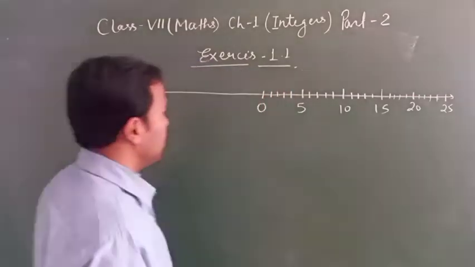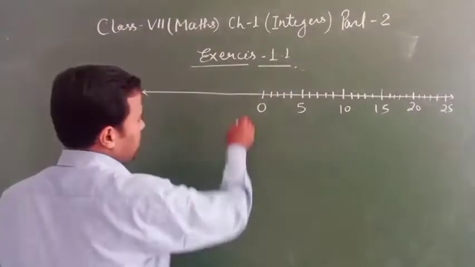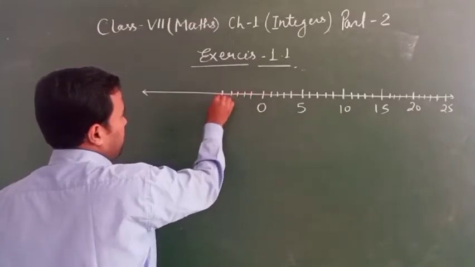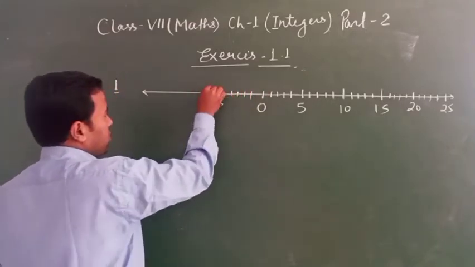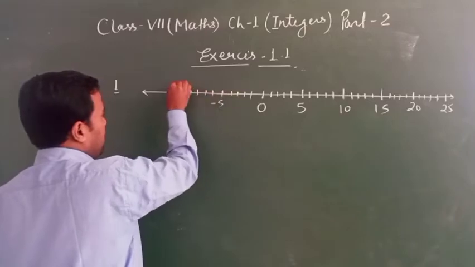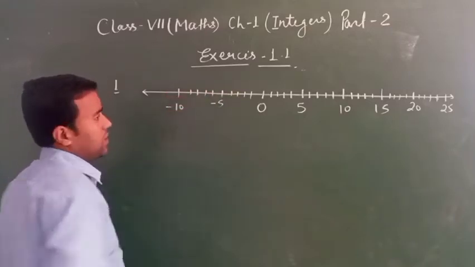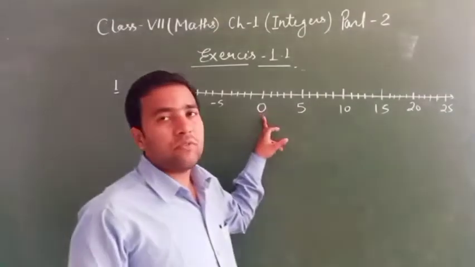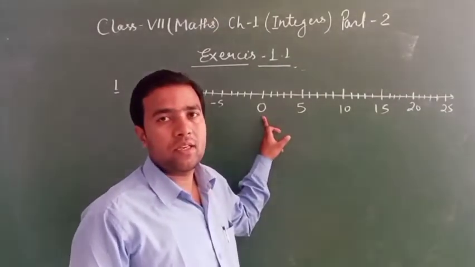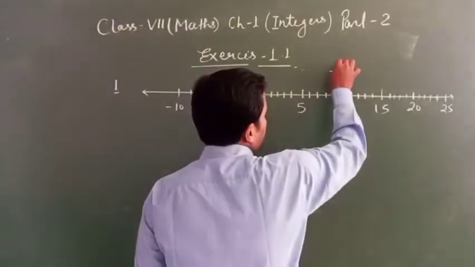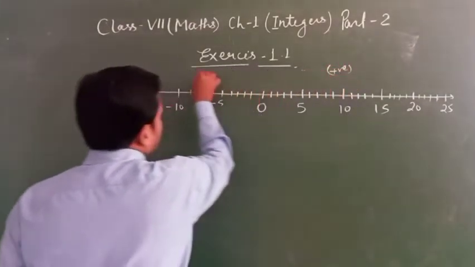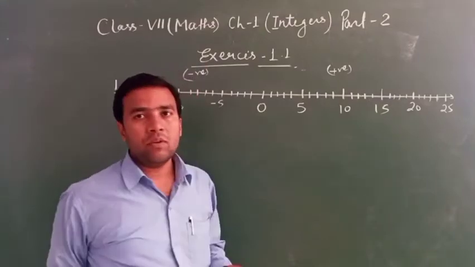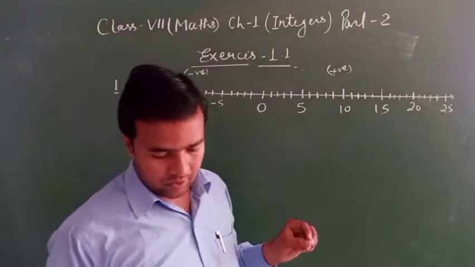And on the other side, 1, 2, 3, 4, 5, 6, 7, 8, minus 8. See, it is a number line. It starts from 0. Here is positive and here is negative. So some places are given.